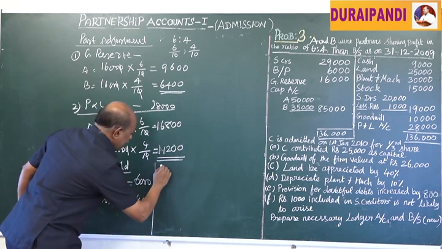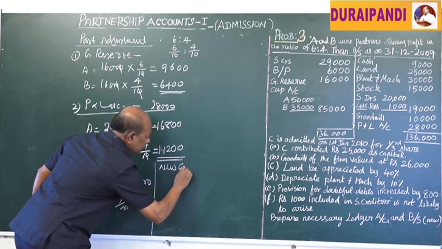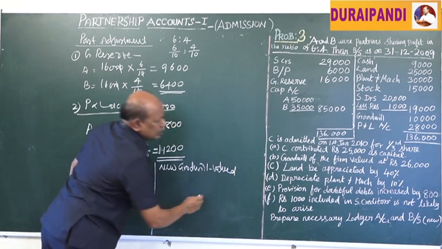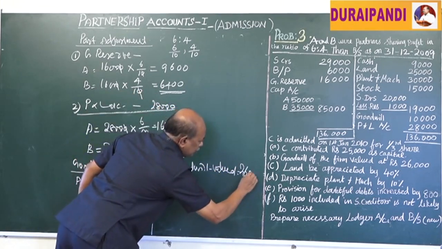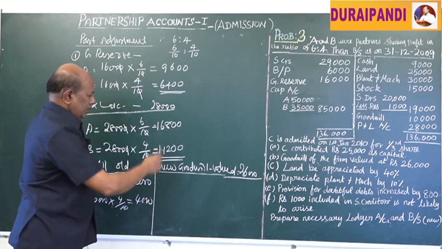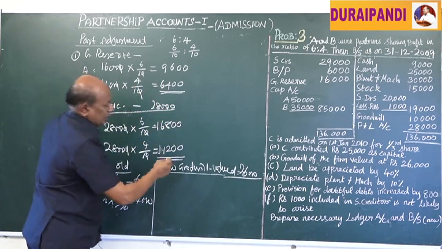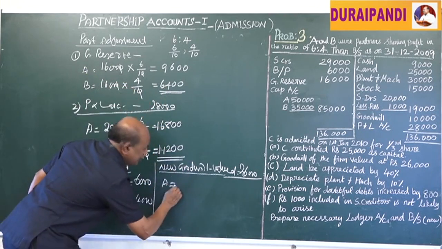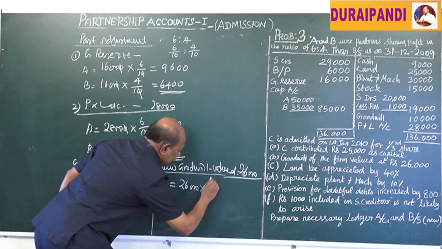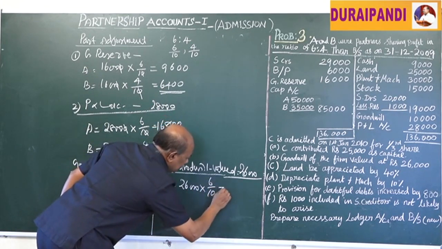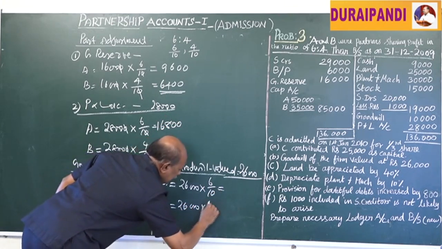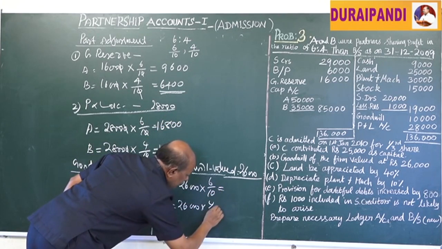Now the new goodwill, that is 26,000 rupees, is shared by A and B in the profit sharing ratio. For A, 26,000 into 6 by 10. For B, 26,000 into 4 by 10.